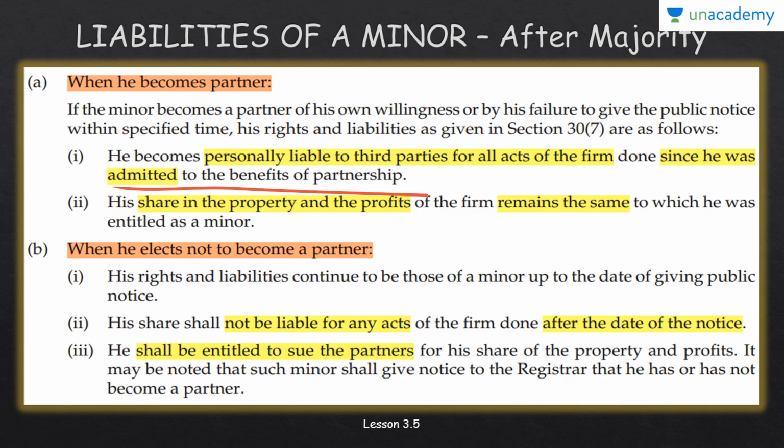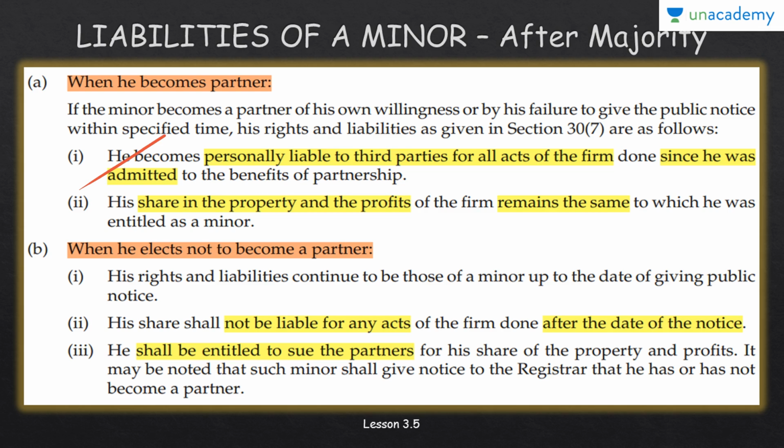Now this is important. This you have to keep in your mind. He attains majority at a later date, but he will be liable from the date he has joined the partnership. From the date he has joined the partnership, he will be liable to outsiders. So this is a very important point.